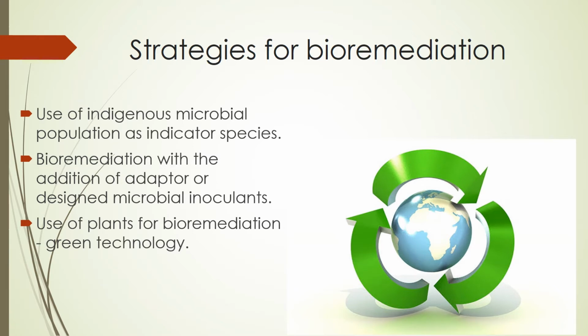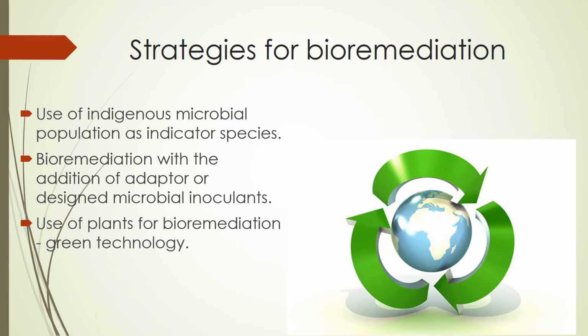Now we are going to see the strategies for bioremediation. First of all, the use of indigenous microbial population as indicator species for bioremediation. What is that? We introduce the microbial population, for example Bacillus thuringiensis. With the help of Bacillus thuringiensis, we can remove oil waste, petroleum waste, like that.